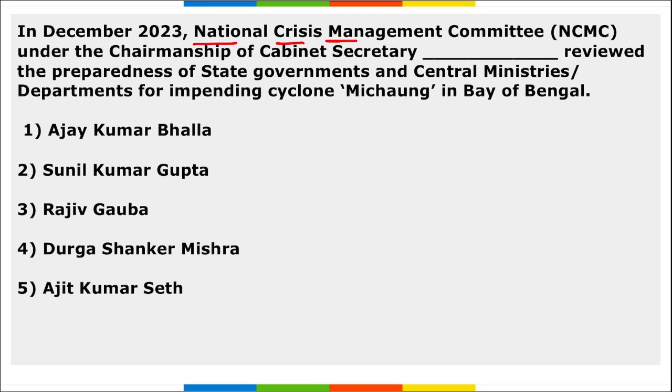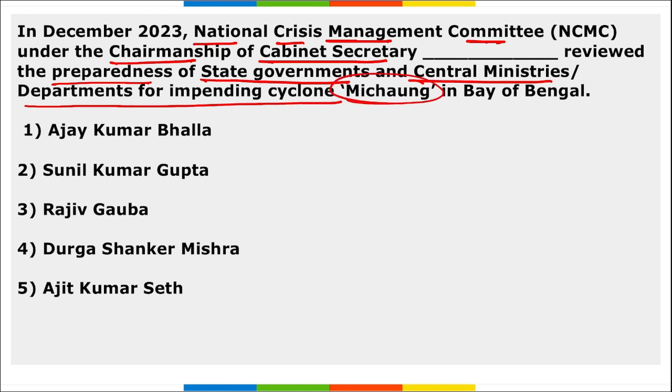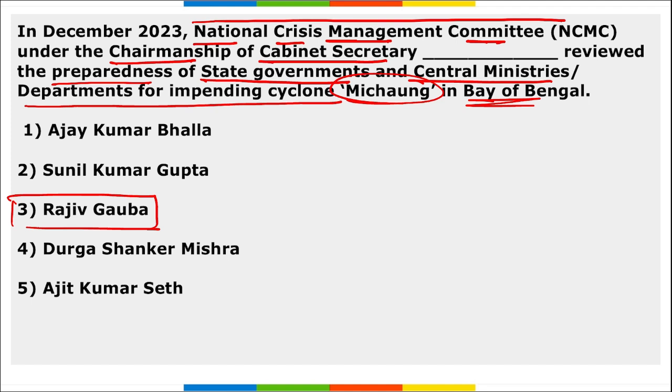Next, National Crisis Management Committee under the chairmanship of Cabinet Secretary Dash reviewed the preparedness of state governments and central ministries departments for implementing cyclone Michaung in the Bay of Bengal. Correct? Question asked is this committee will be under the chairmanship of whom? So it will be under the chairmanship of Rajiv Gauba. So National Crisis Management Committee under the chairmanship of Cabinet Secretary Rajiv Gauba reviewed the preparedness of the states for this cyclone Michaung in the Bay of Bengal.